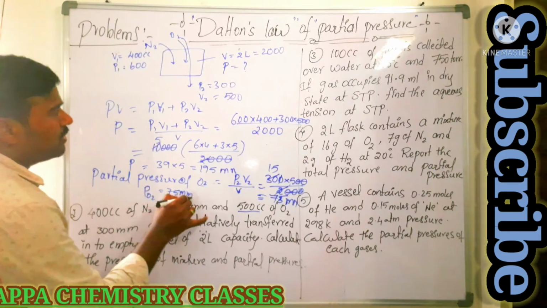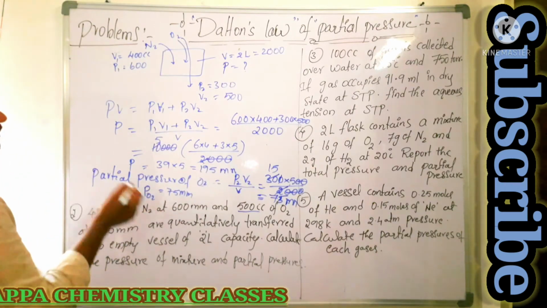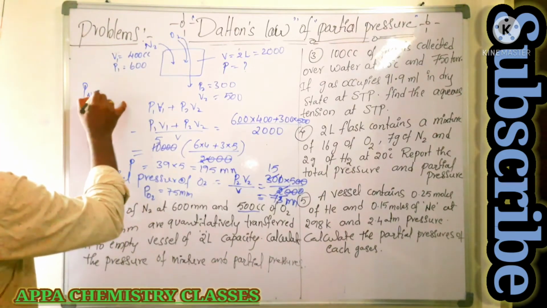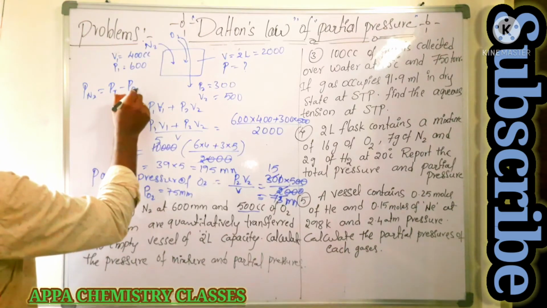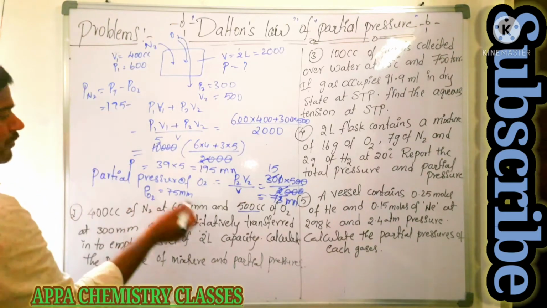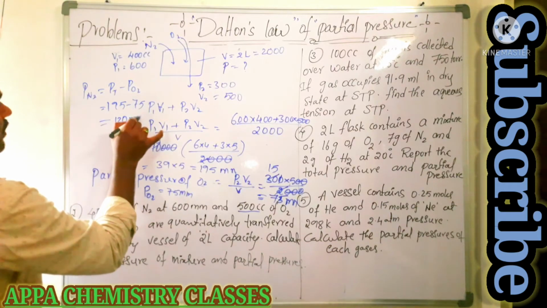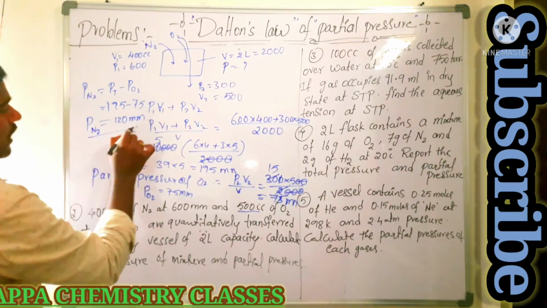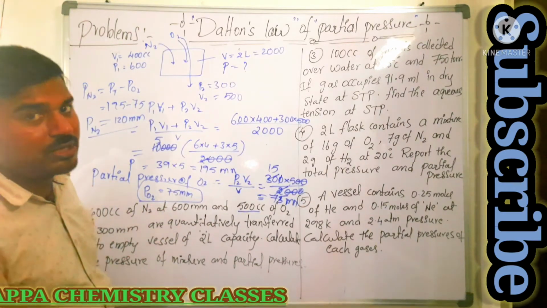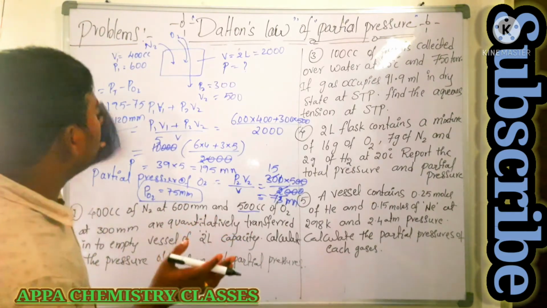Then what is the partial pressure of nitrogen gas? Partial pressure of nitrogen is equal to total pressure minus partial pressure of oxygen. Total pressure we got is 195, 195 minus 75, that is 120 mm of partial pressure of nitrogen. If you add the partial pressure of nitrogen and the partial pressure of oxygen, we should get the total pressure. That is the way you need to check whether you got the correct answer or not. Is that clear? So easy one, but it is important one.